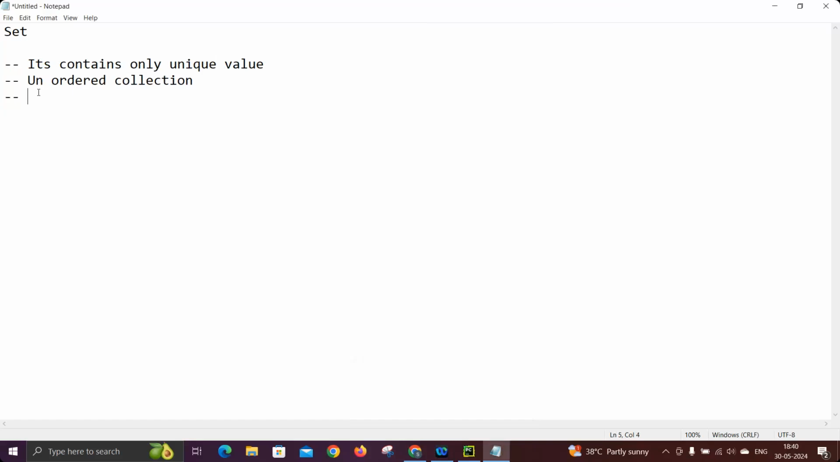And the next one, a set is indicated by curly brackets. But for a dictionary we also use the same notation. So to create an empty set, we can only use the constructor; we can't use the notation. Because empty curly brackets are by default considered a dictionary, not a set. So if you want to create an empty set, we have to go for set().